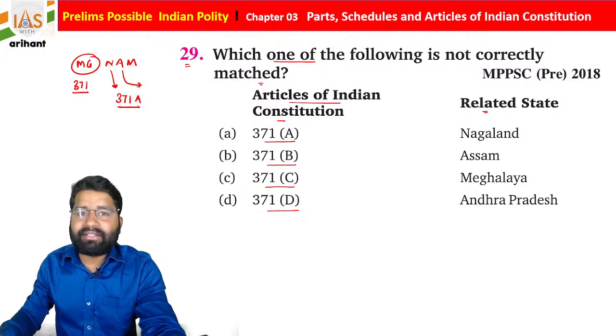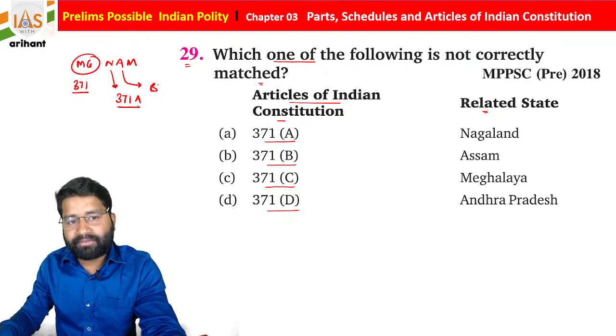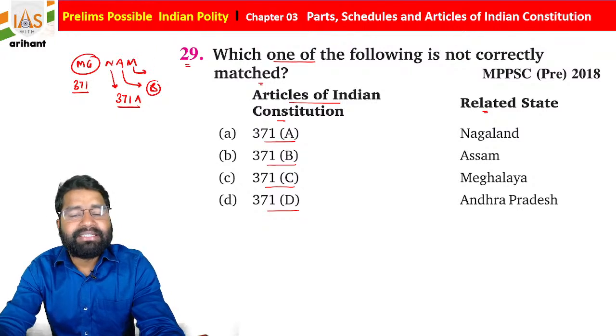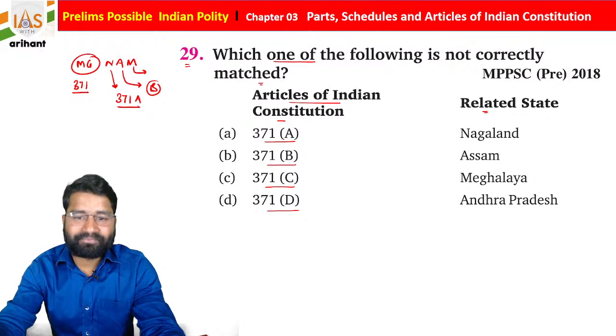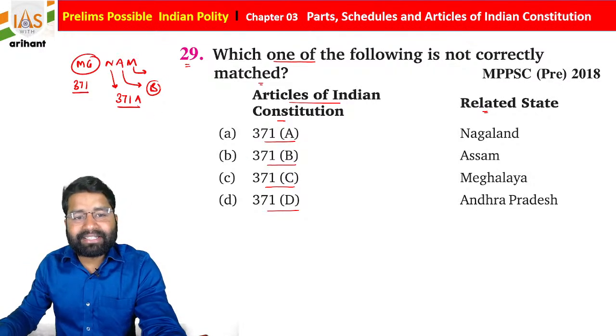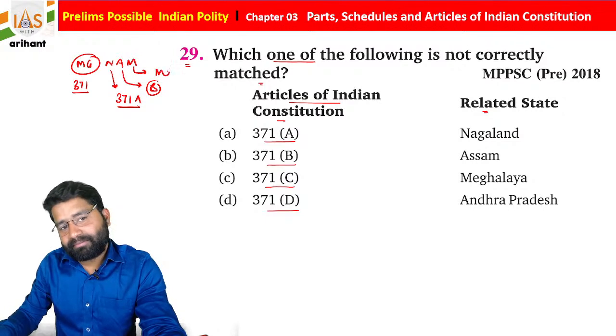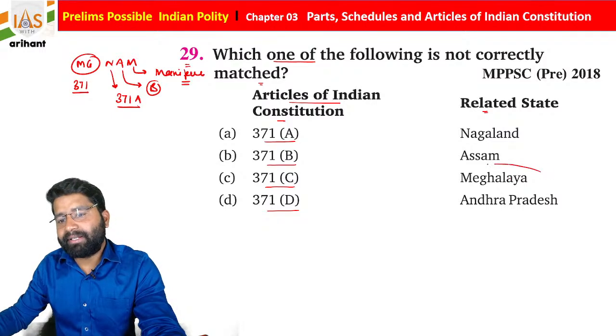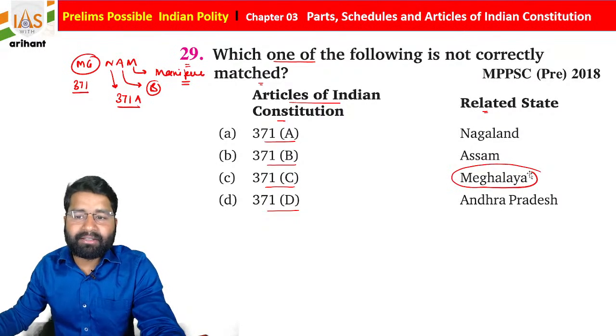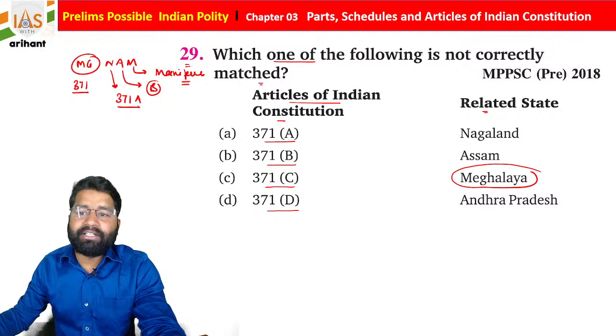Article 371B is for Assam. Article 371C. Okay, so as we already discussed, this is going to be an important thing. Now you have to tell me. So C is connected with Manipur, but what have they written here? Meghalaya. Meghalaya under this special provision.